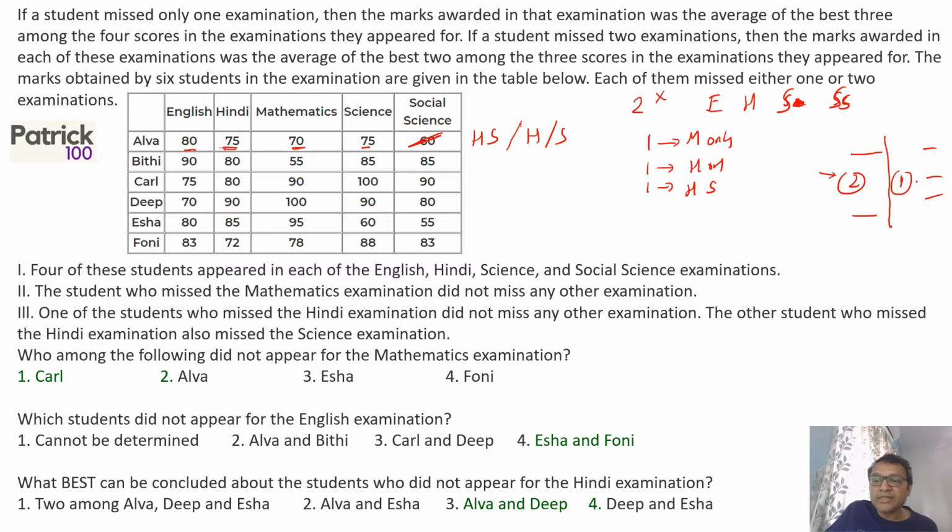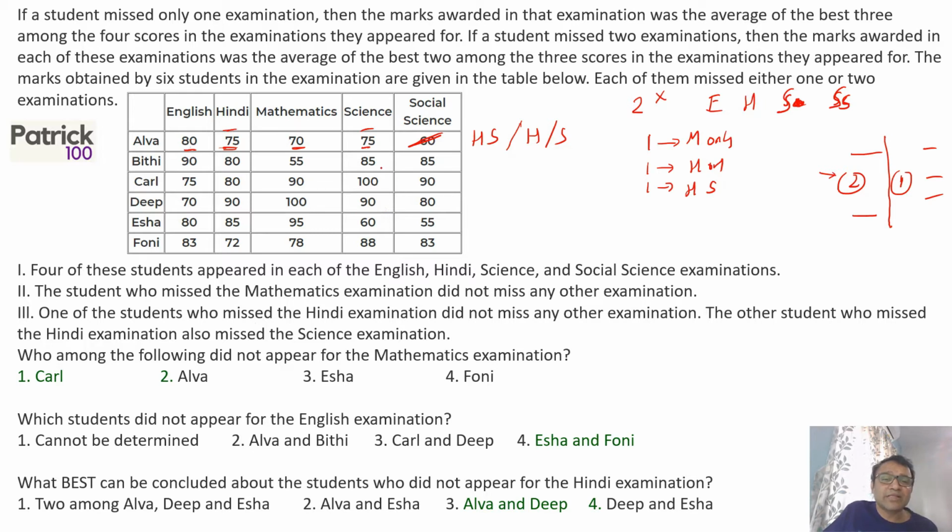Now I'm looking at the second condition where he has missed 1 subject. Is it possible? Yes, it is possible that he has missed Hindi, which is the average of English, Maths, and Science. Or he could miss only Science, which is the average of English, Hindi, and Maths. Now this is important to understand, therefore I explained it a couple of times, because on the basis of that we will get all the other values.